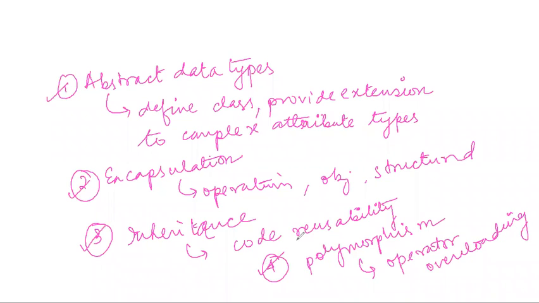Okay, now we will talk about object oriented database.